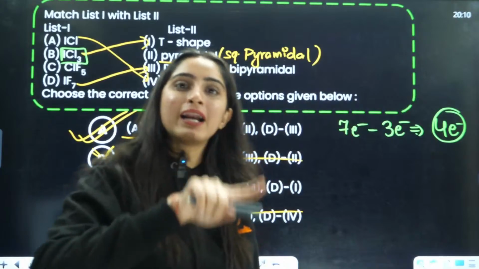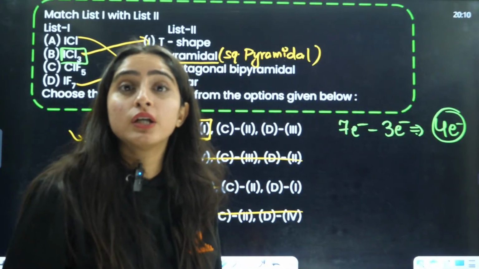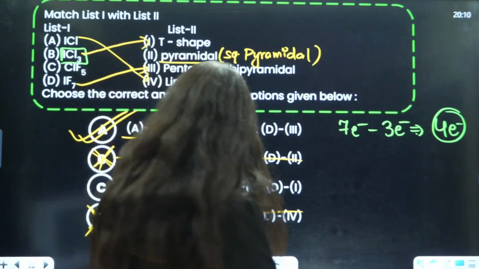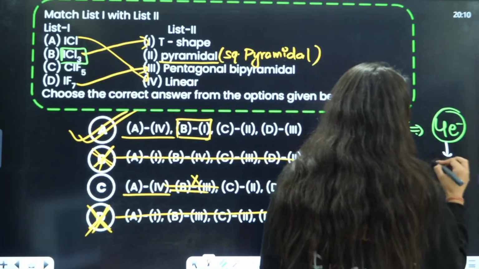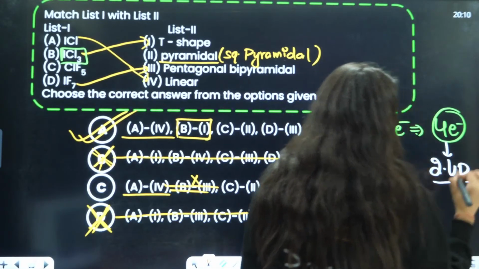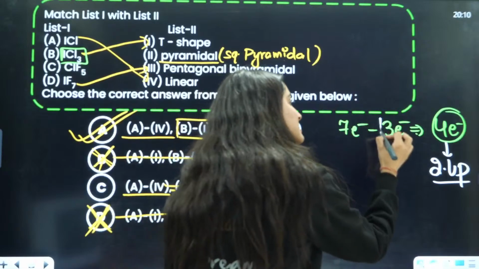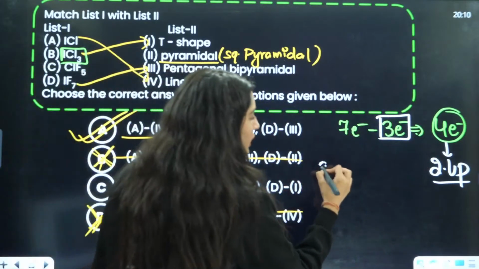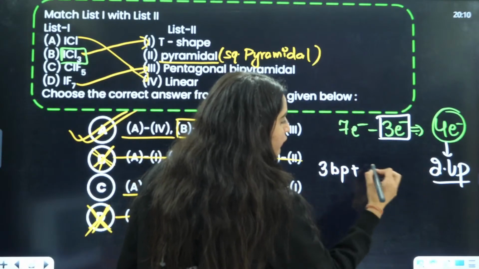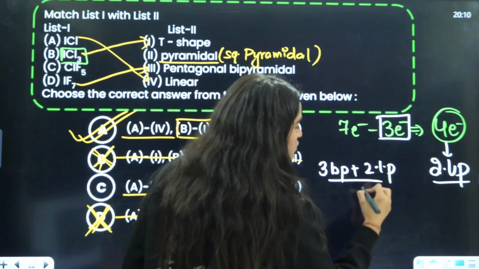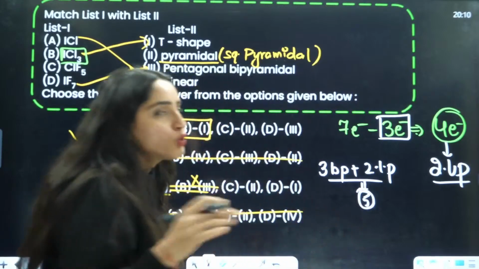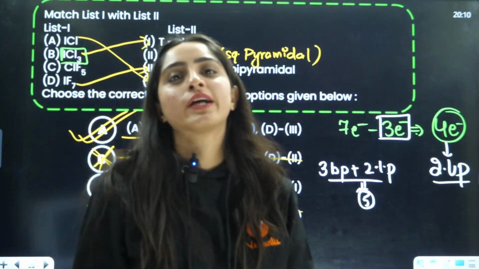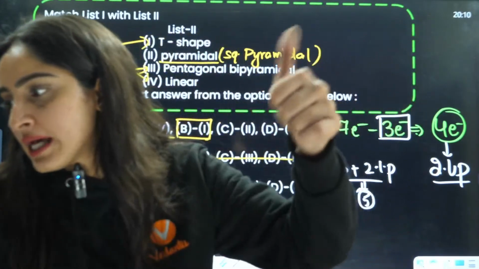We know that in one lone pair, you will have 2 electrons. So in 4 electrons, we can easily say it is having 2 lone pairs. Now, these are the bond pairs, so they have shown here that it is forming 3 bond pairs, right? And lone pairs, we have calculated 2. That means total it is 5. Once you know the geometry, automatically you will get to know the shape. Okay?